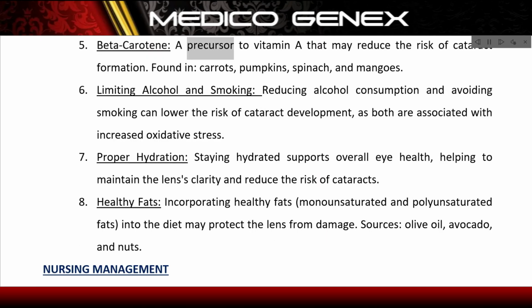Beta-carotene, a precursor to vitamin A, may reduce the risk of cataract formation. Found in carrots, pumpkins, spinach, and mangoes.